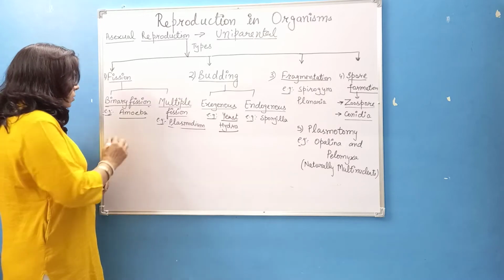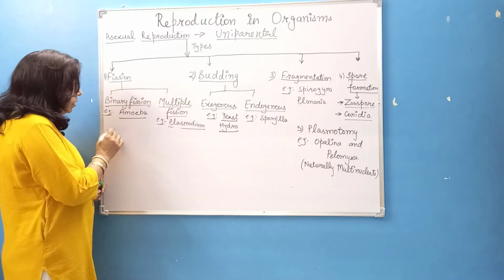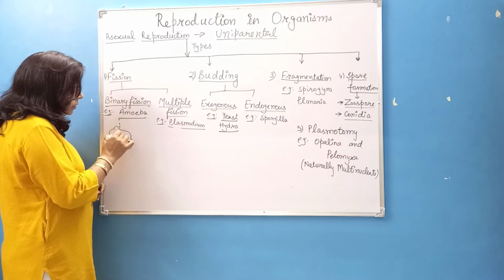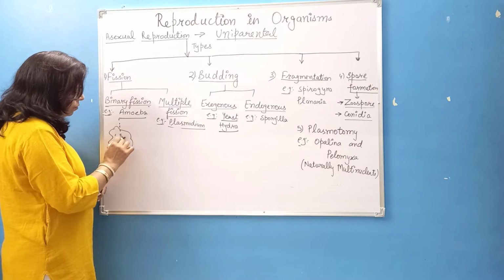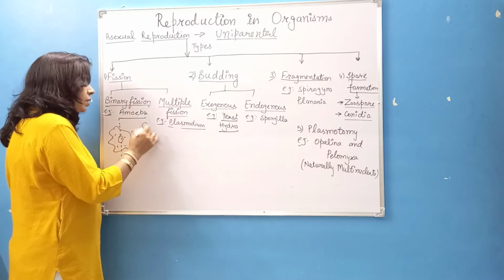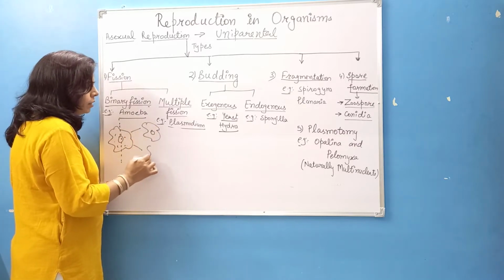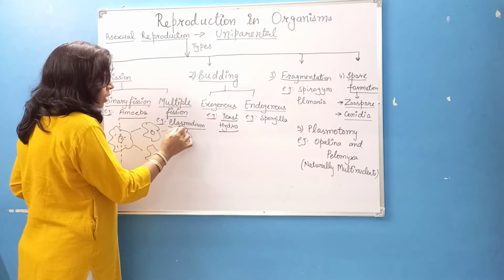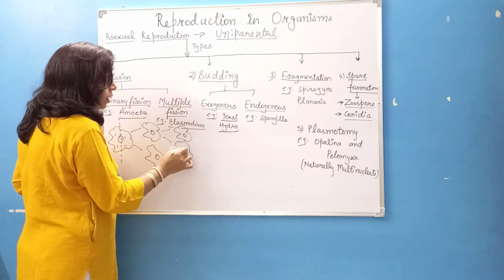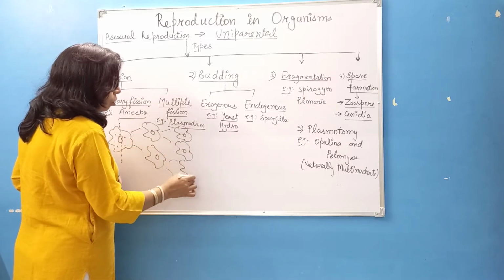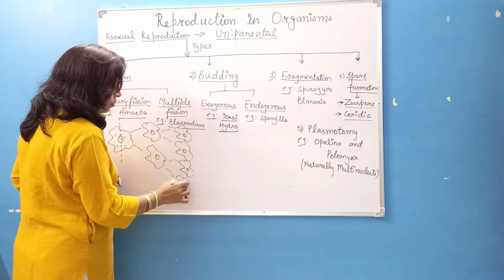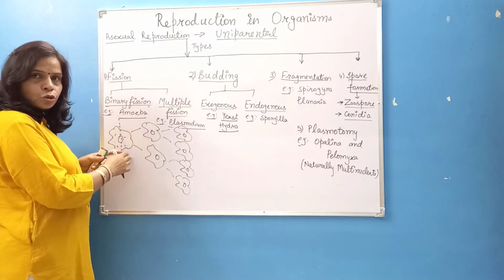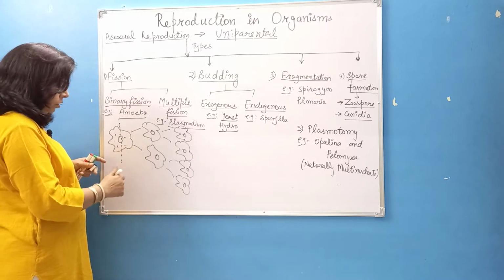In amoeba, the organism simply divides into two halves. Suppose this is an amoeba and it is dividing into two halves, it has given rise to these two cells. These two cells will grow and they will further divide, the same by binary fission, and will give rise to two more daughter cells or daughter amoebae. So, simply in binary fission, the cell or amoeba is dividing into two parts, giving rise to two daughter cells.